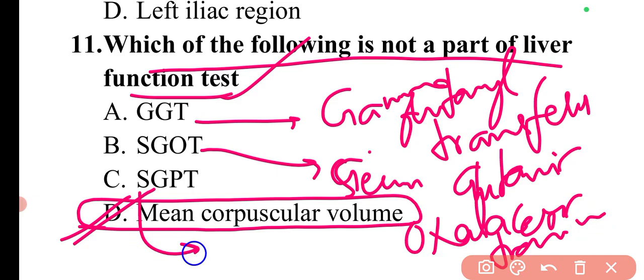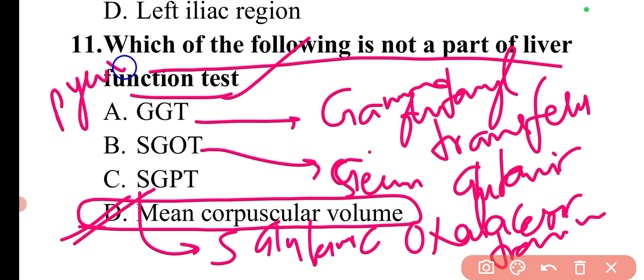Then there is SGPT, which is serum glutamic pyruvic transaminase. So these are the different liver function tests.